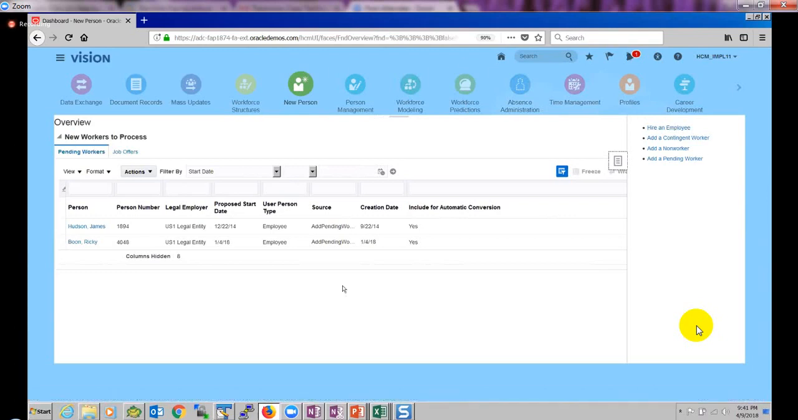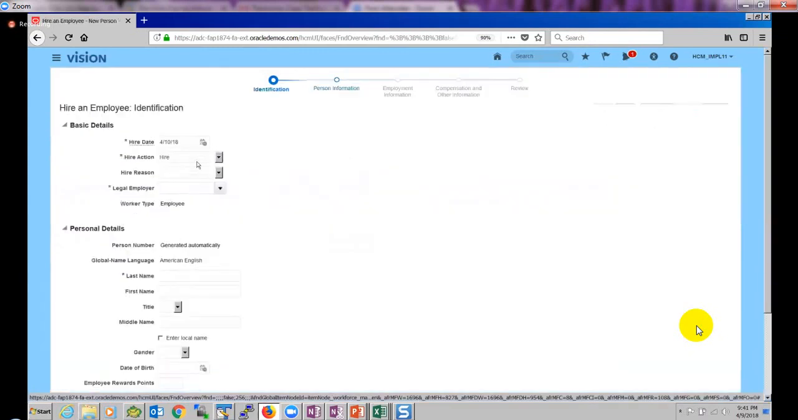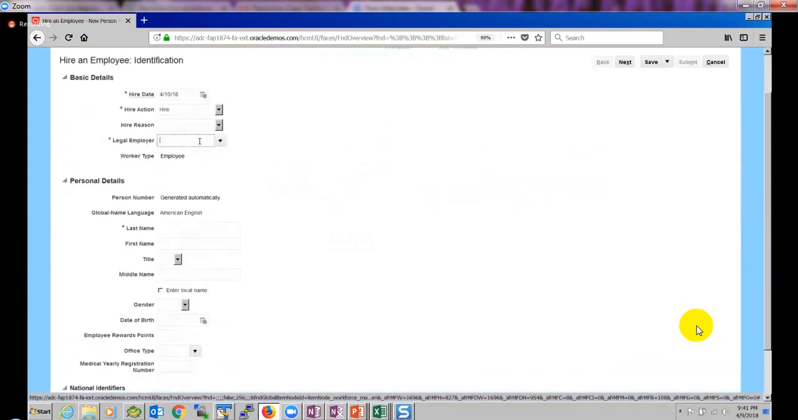If HR is not installed in the instance which we have provisioned, then we have to go through the manage user account screen. Okay, so if HR is installed, then we have to go to new person and hire an employee or hire a contractor accordingly. So I'm going to hire an employee here, and I'm going to give them a legal entity.